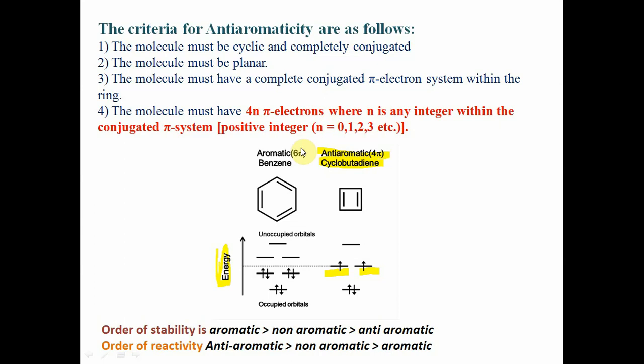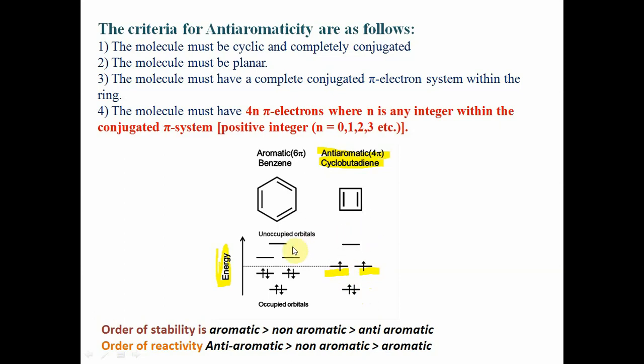The difference, with an example: benzene is aromatic, cyclobutadiene is anti-aromatic. Benzene has 6 pi electrons: we fill 2 electrons in the lowest orbital and 4 electrons here. These are the bonding orbitals, these are the non-bonding orbitals, and the anti-bonding orbitals. In the anti-aromatic compound, 2 electrons are filled in the bonding orbital and 2 electrons are filled in the non-bonding orbitals.